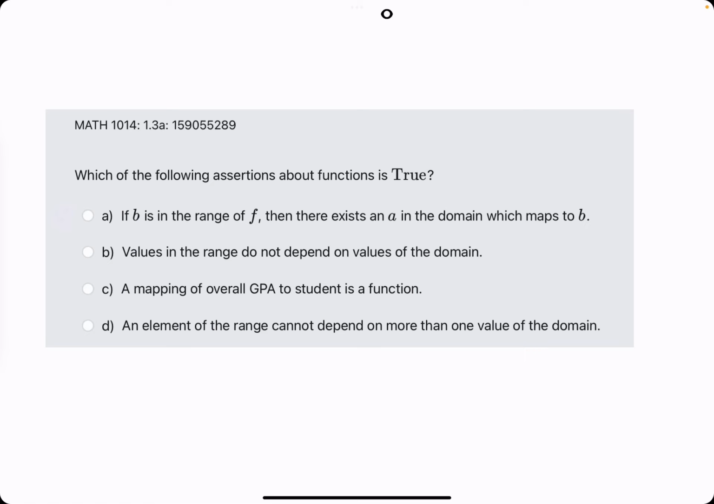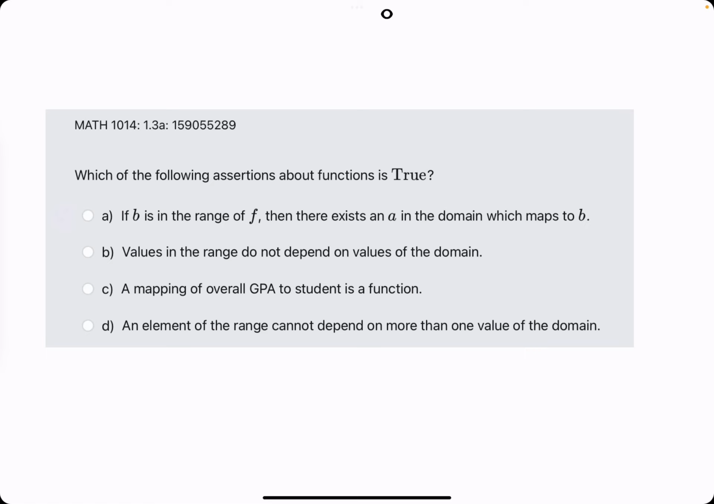Okie dokie. Let's look at some statement problems. They say, which of the following assertions about functions is true? A: If b is in the range of f, then there exists an a in the domain which maps to b. So far that's sounding right.